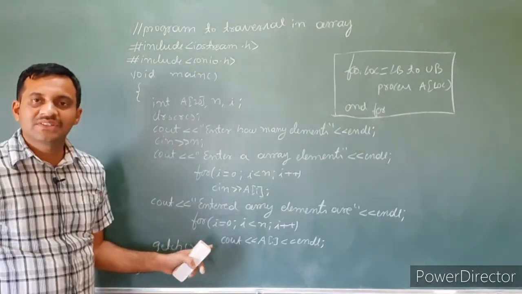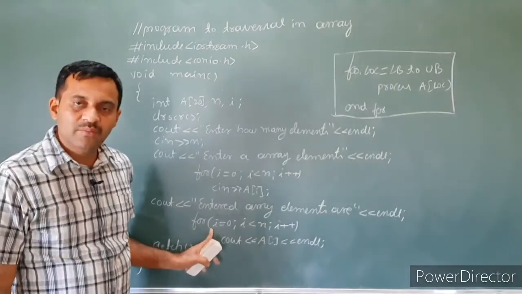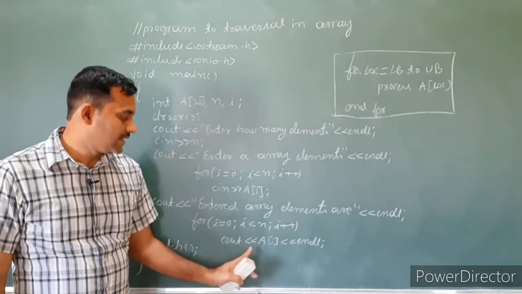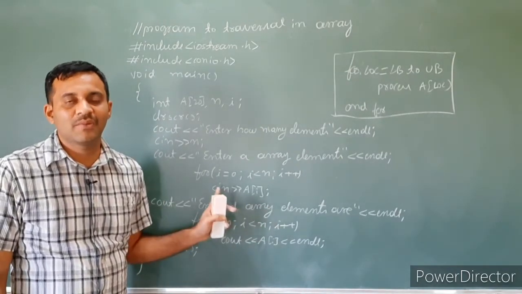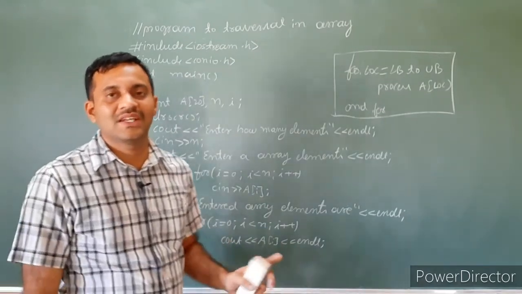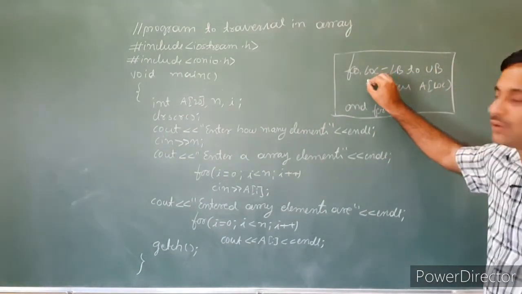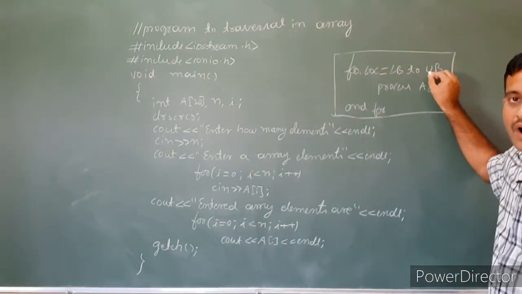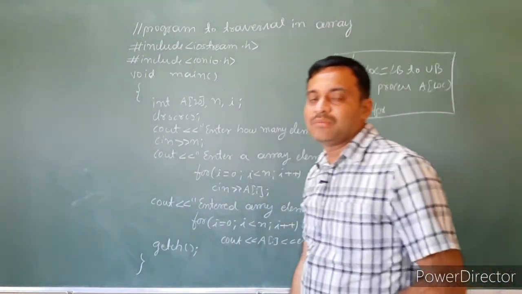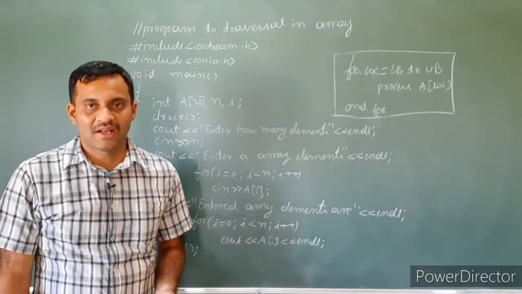Then again we use the same traversal method to output the array elements. The for loop is the same, but in the place of process, here we use the output statement cout insertion A of I. To read the element we use cin, to print the array elements we use cout. So cin and cout are the process. So the general algorithm is: traverse from location equals lower bound to upper bound, process A of location. It is a simple example of traversing an array.